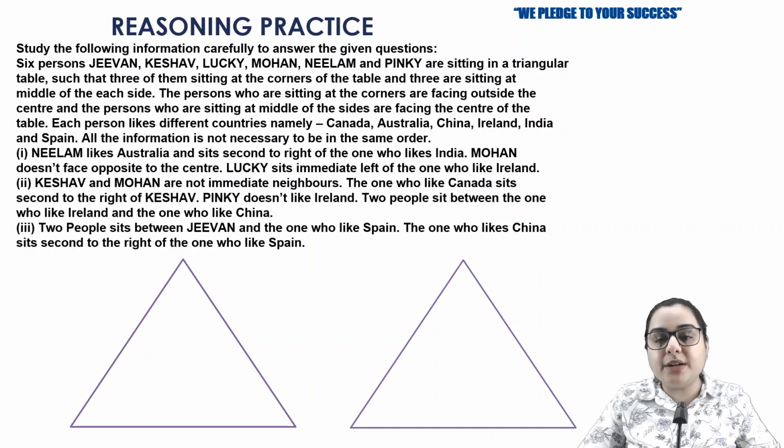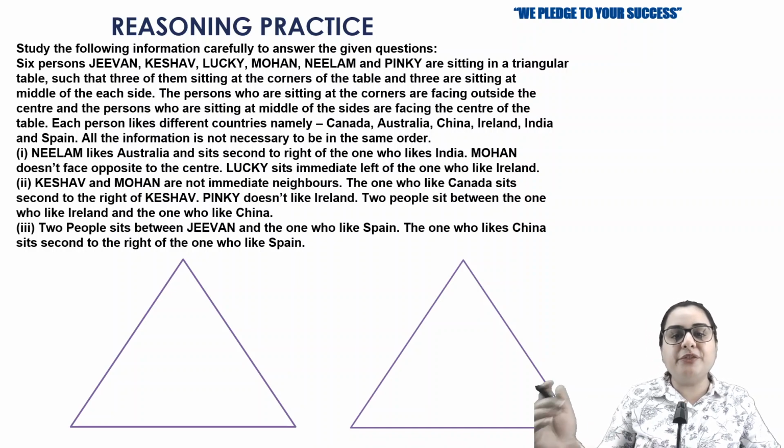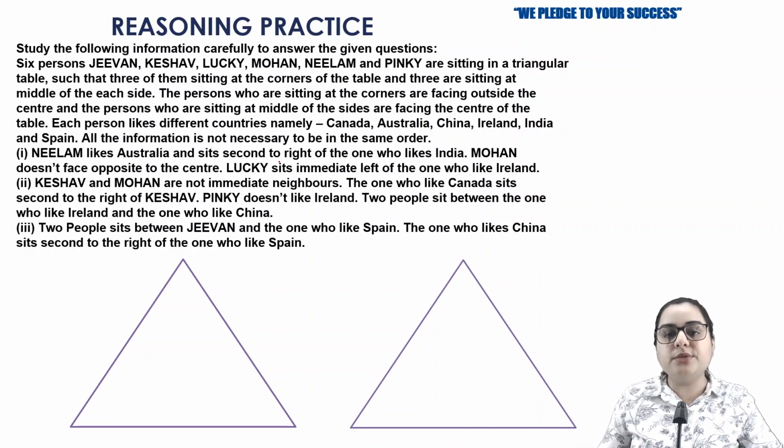Now you have all done the linear arrangement, the circular arrangement, and also the square arrangement. But this is quite different. It just looks different; it is not different from all the rest. If you start solving this, you will not find anything new here. So before starting the question, I would like you all to read the whole information that is given, and then we are going to start.